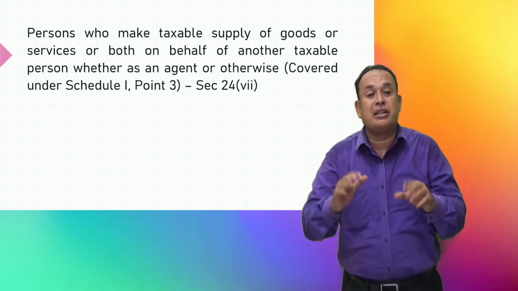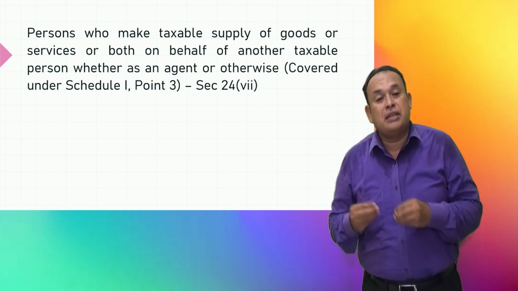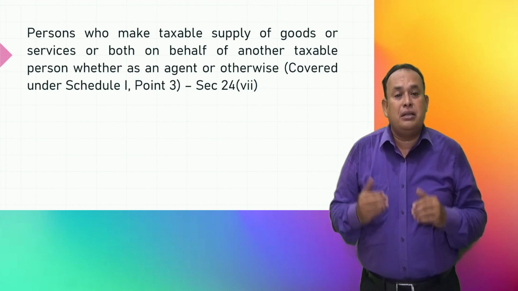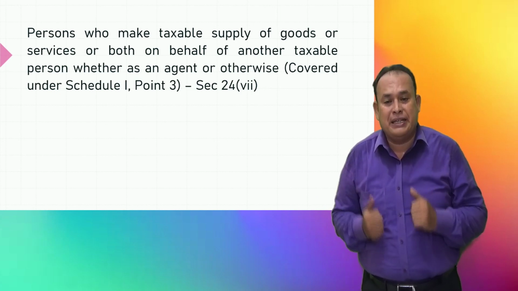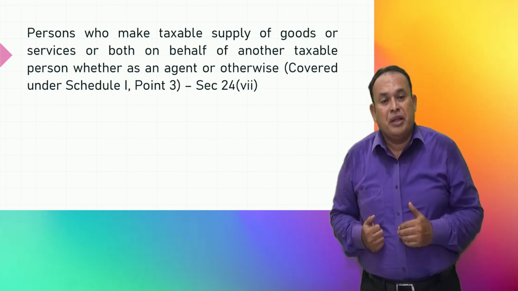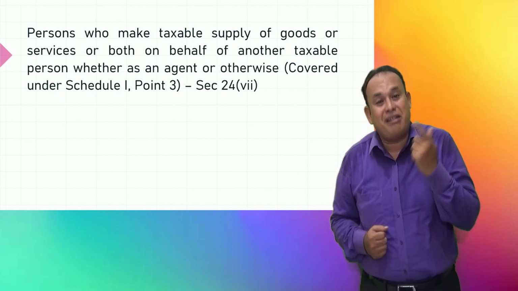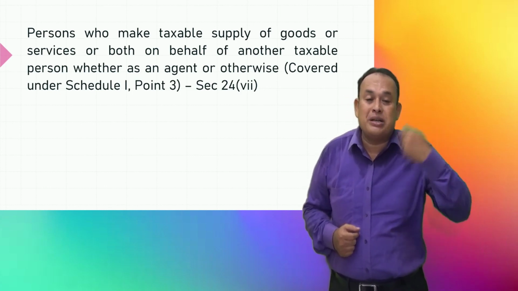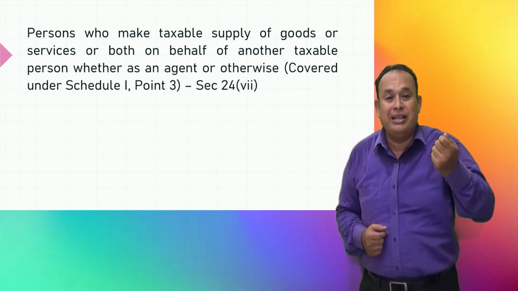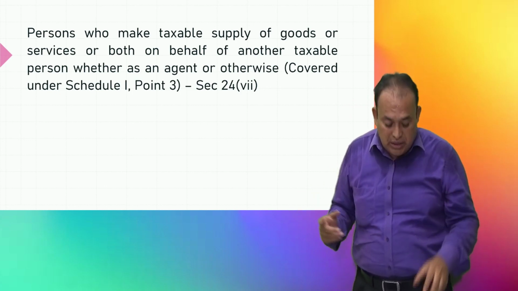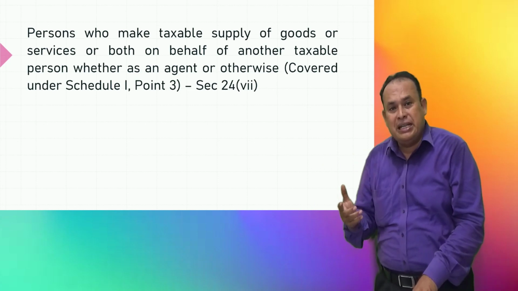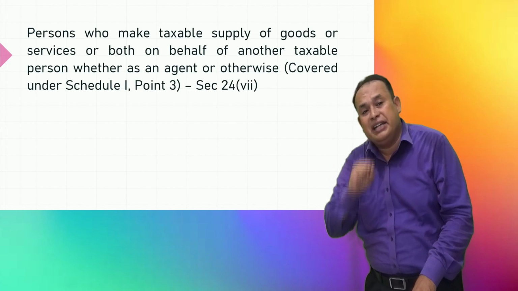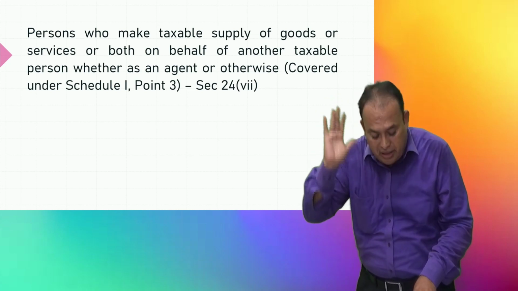That is covered under Schedule 1, point number 3, subpoint A, subpoint B, where ownership should be transferred. The agent should transfer the ownership of the goods. Title should be transferred by issuing his own invoice. Then only it is supply of goods. That I already referred to you. Again I am presenting. In such a case, for such an agent, registration is mandatory.